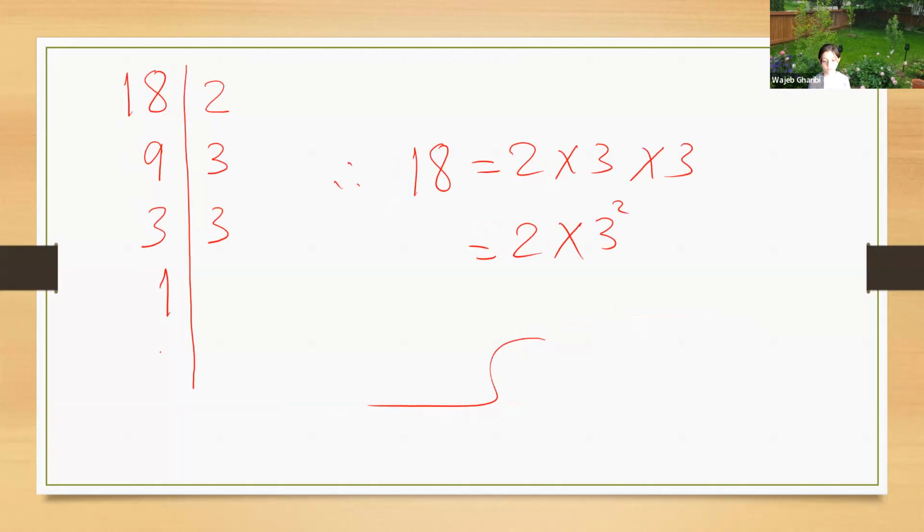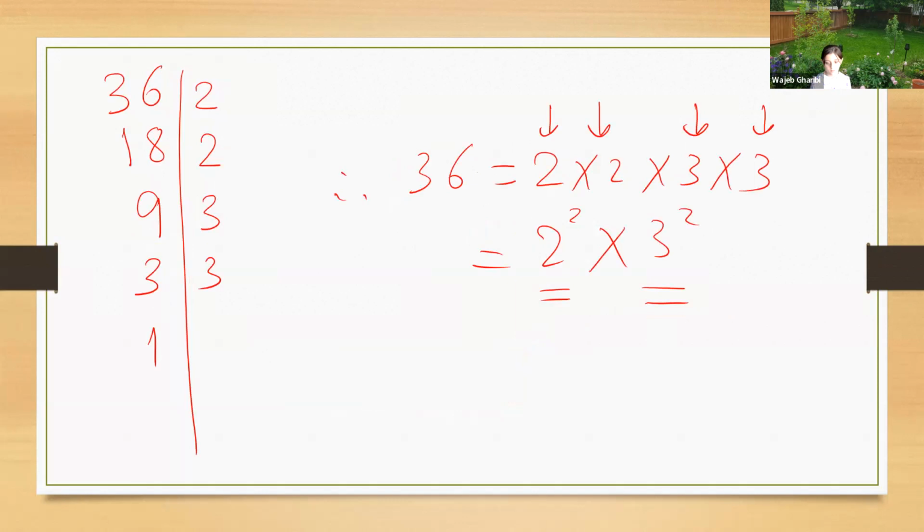Here 18 is divisible by 2, and 2 is a prime, then 9. 9 is not divisible by 2, so we search for the second prime number by which 9 is divisible. It is 3. 3 divided by 3 is 1, so 18 equals 2 times 3 times 3 equals 2 times 3 squared. How about 36, Maria? Also the same method. We divide 36 by 2, then by 2, then by 3, then by 3. We get 36 equals 2 times 2 times 3 times 3 equals 2 squared times 3 squared.